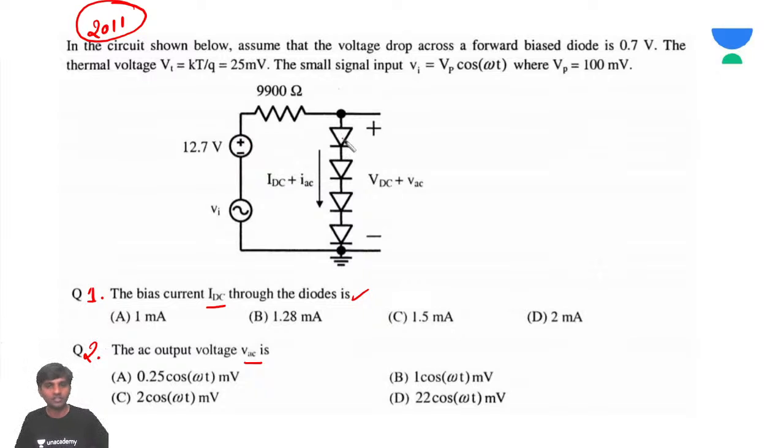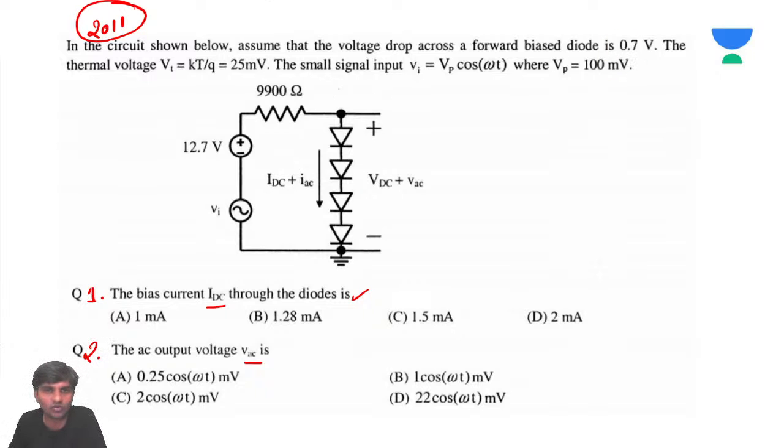And how many diodes has he given? 1, 2, 3, 4. So four diodes. And there is one resistance of 9,900 ohms. The cut-in voltage of the diode is 0.7 volts. Remember this point. Now, first we'll see what IDC is. Whenever this DC current is applied, each diode will have 0.7 volts.